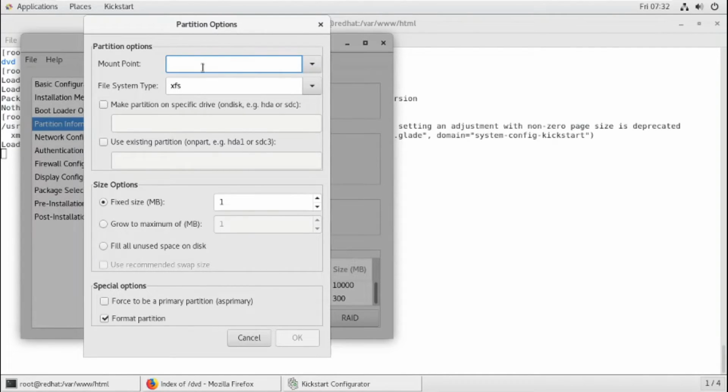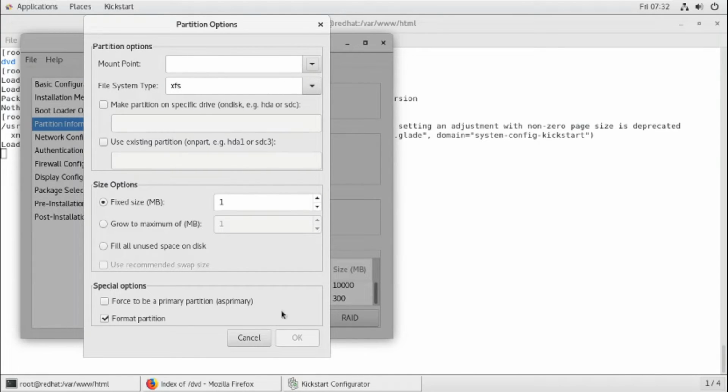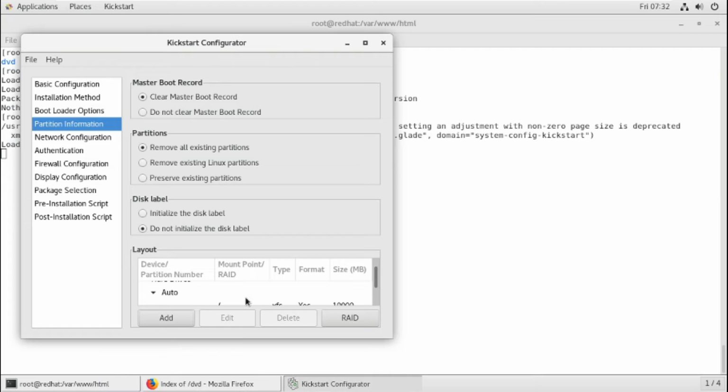Okay, so let us also create a swap partition. Swap, is it there? No swap is coming. Okay, leave it, I'm cancelling it. Okay, two things are created.